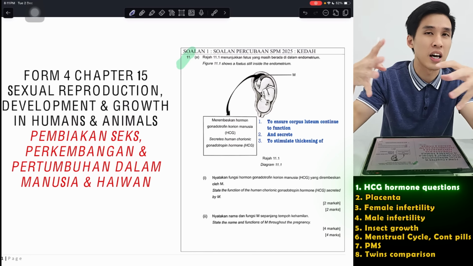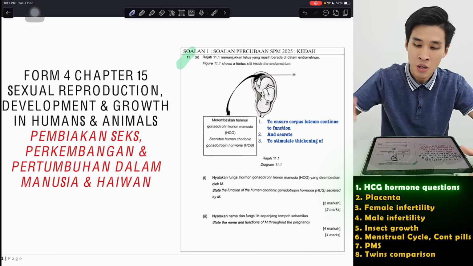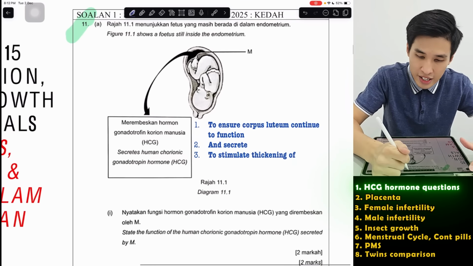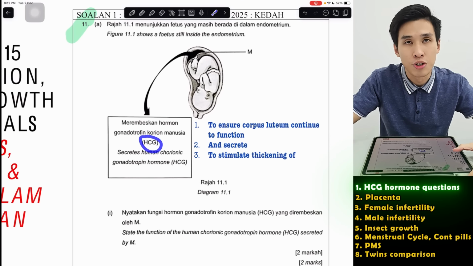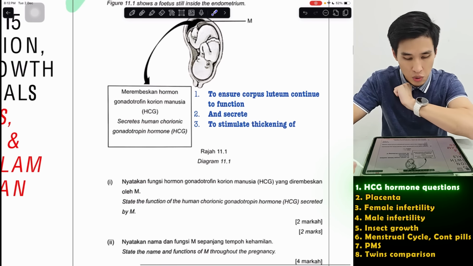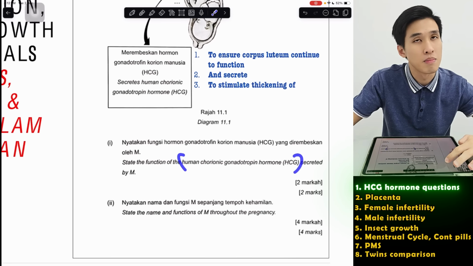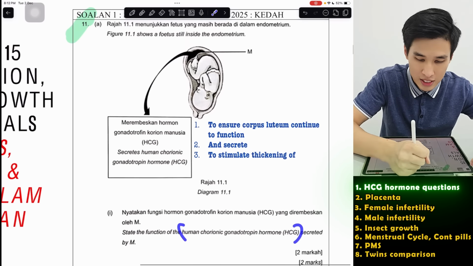So it's unlikely that I can cover the whole chapter yet. So I'll try to cover the ones that I feel are more important this year. So number one, they ask about this hormone called HCG. So other than the FSH, estrogen, luteinizing hormone, and progesterone, don't forget about this hormone as well. So they ask, state the function of this HCG hormone secreted by M. Now, M is the placenta.